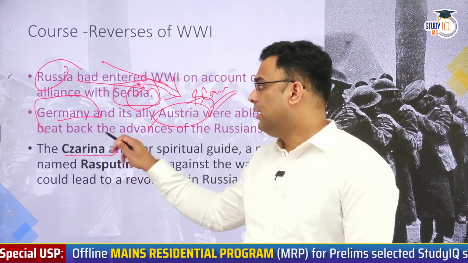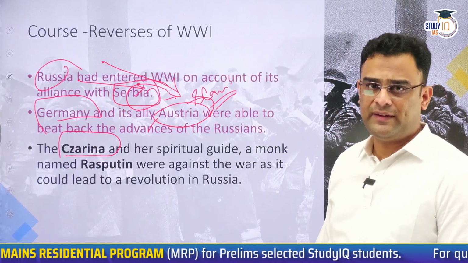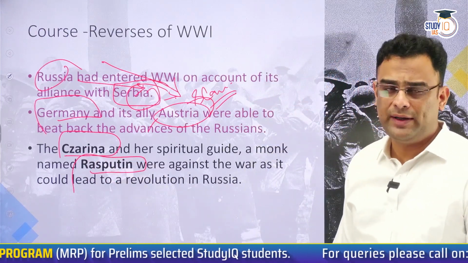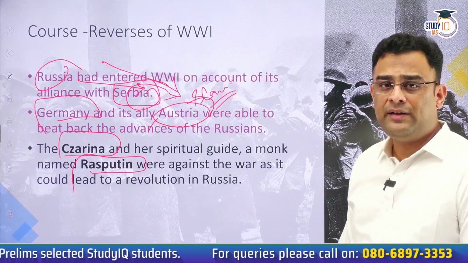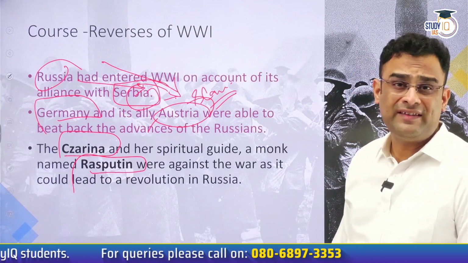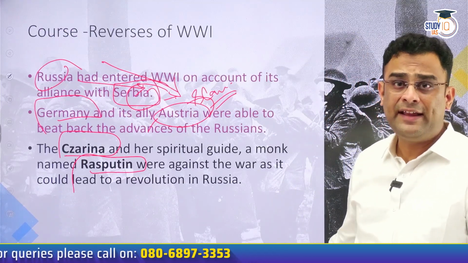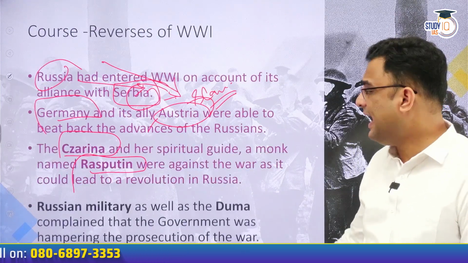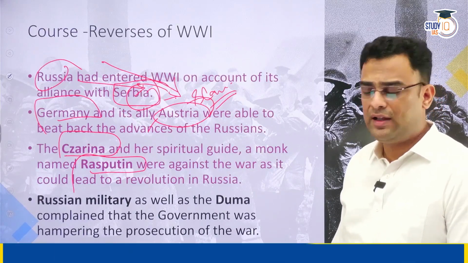Parallelly in Russia, the Tsarina, the queen, was a German princess. She and her spiritual guru, Rasputin, did not want the war to continue. And therefore, they were constantly conspiring to somehow get the Tsar to declare this war over, or in the first place, not even start it. This was not a secret, and people knew about the Tsarina and her relationship with Rasputin and the kind of influence they had over the king. The reverses in the war were seen as because of the treachery that the Tsarina and Rasputin were committing.